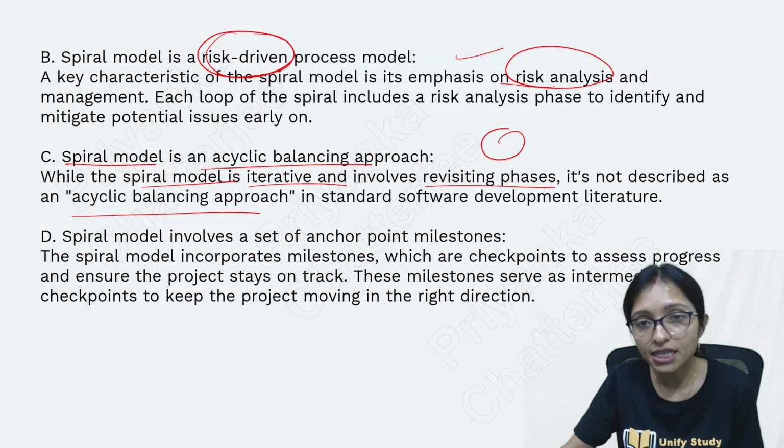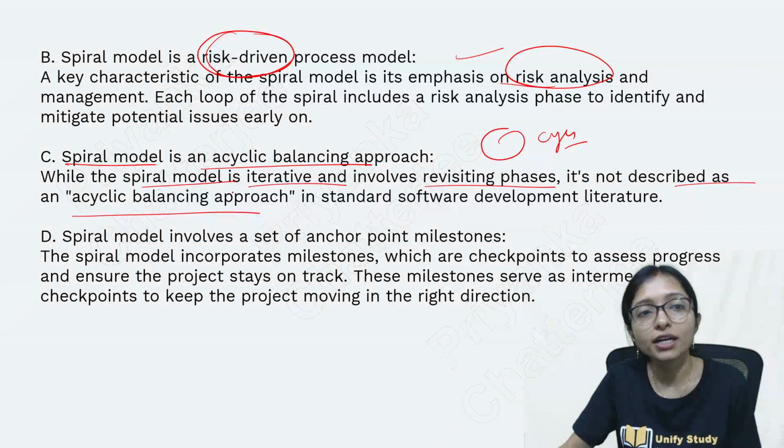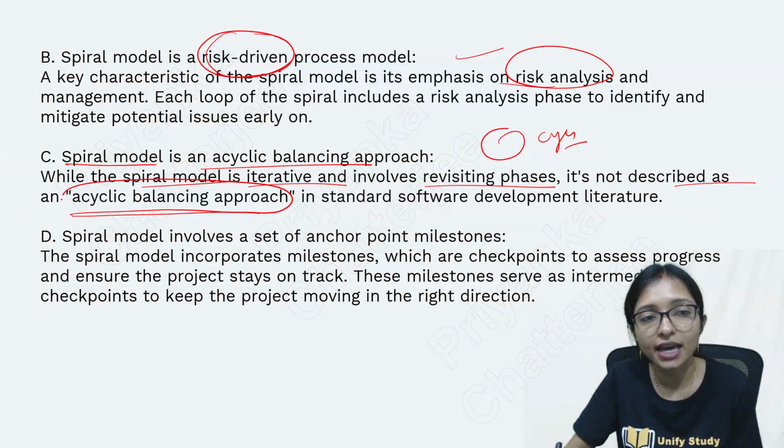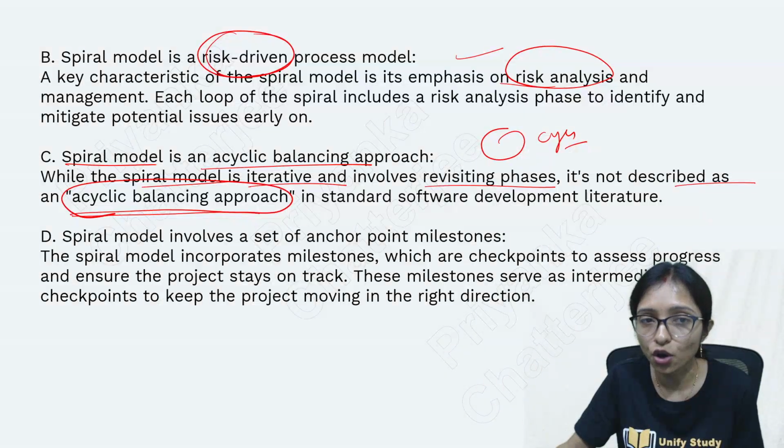You are revisiting again, which means it is making a cycle. It is not acyclic. It is not described as an acyclic balancing approach. That's why option C is wrong.